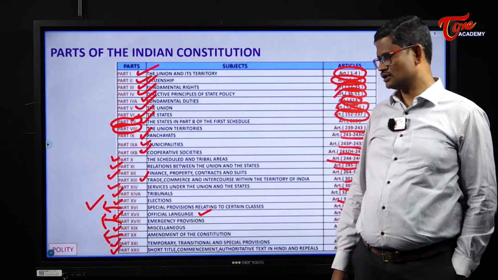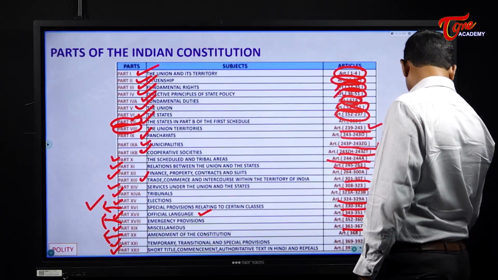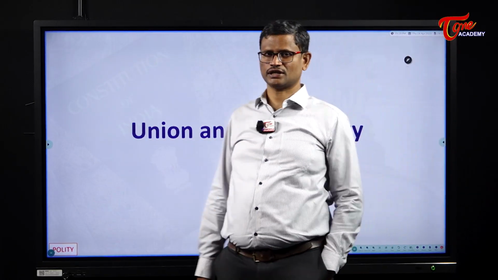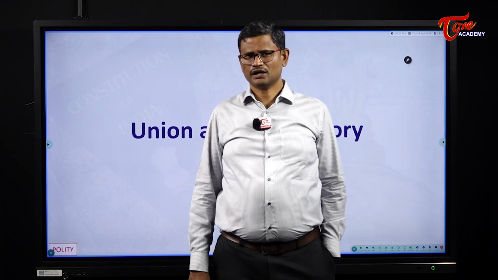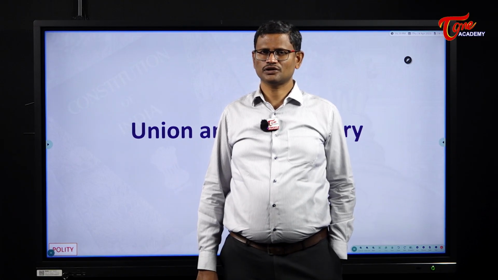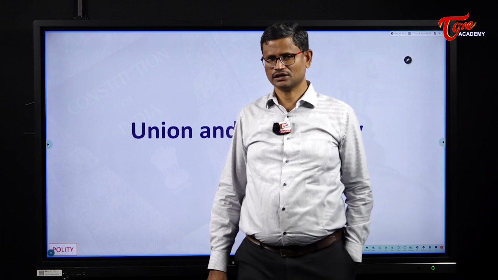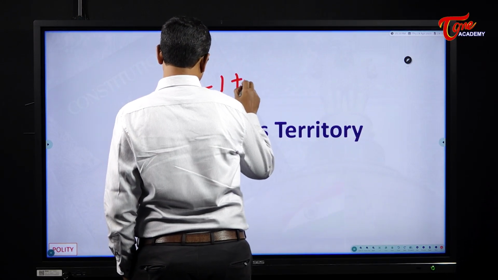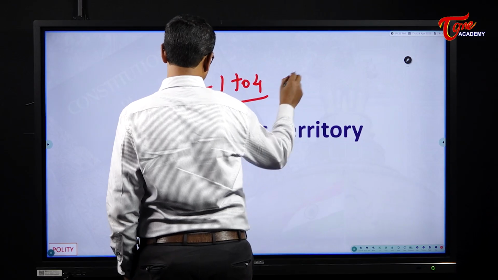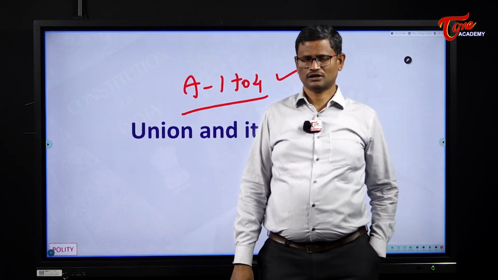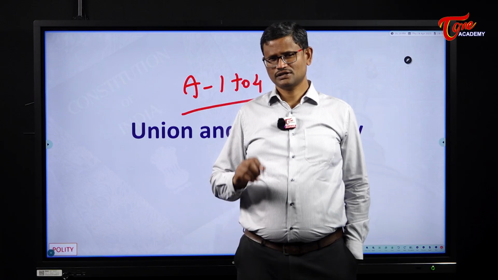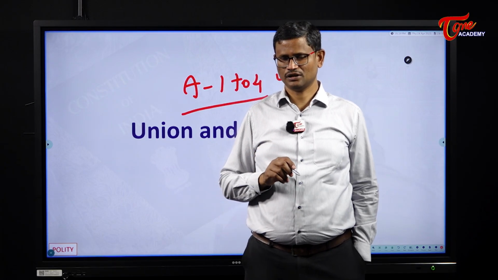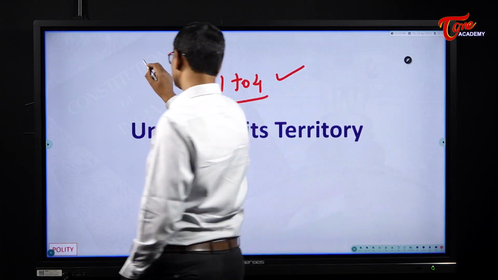So the next topic is Union and its territory. Part 1 of the Indian Constitution deals with the Union and its territory, from Articles 1 to 4. If you take Article 1, it says that India, that is Bharat, shall be a union of states.